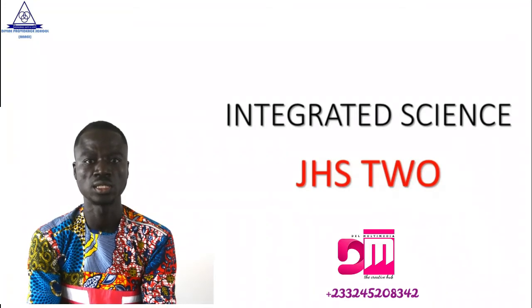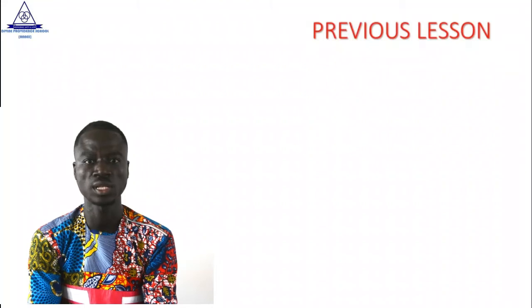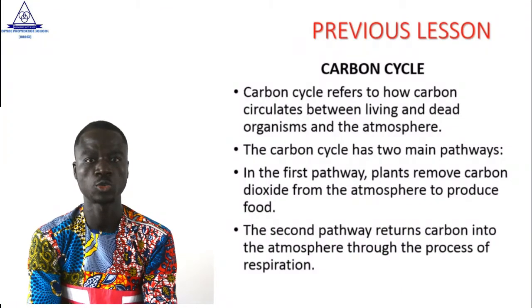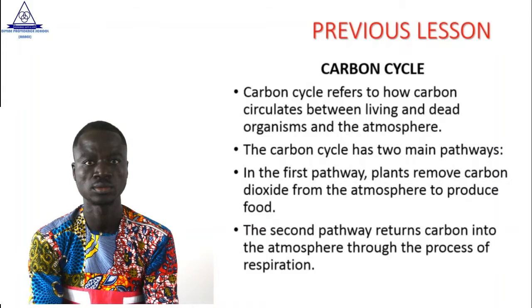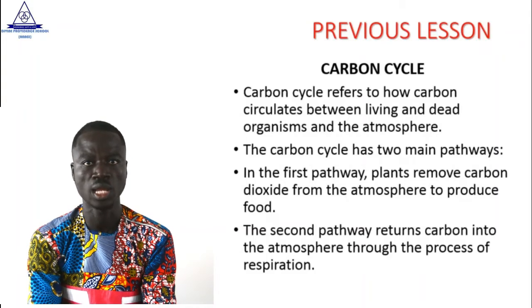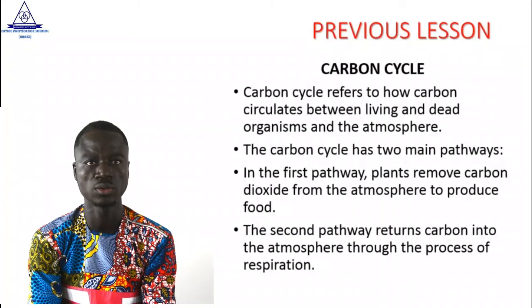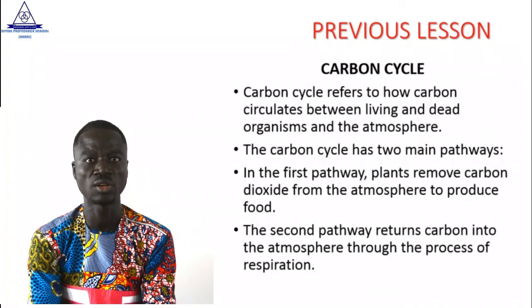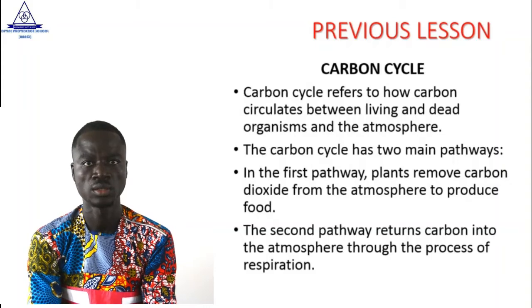Before we start today's lessons, let's look at our previous lesson. What we learned in our previous lesson. In our previous lesson, we learned about the carbon cycle. And we said carbon cycle refers to how carbon circulates between living and dead organisms and the atmosphere. We also learned that the carbon cycle has two main parts, that is the first pathway and then the second pathway. Good. I hope you have understood me.